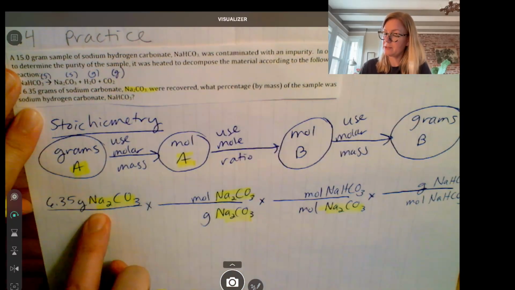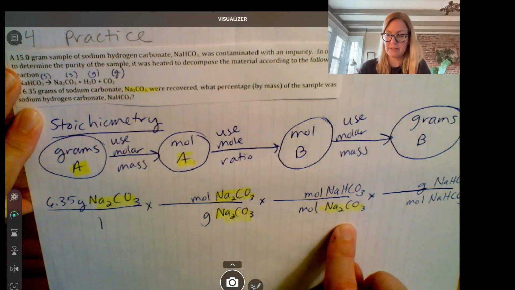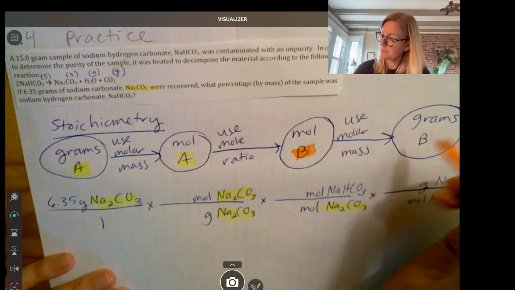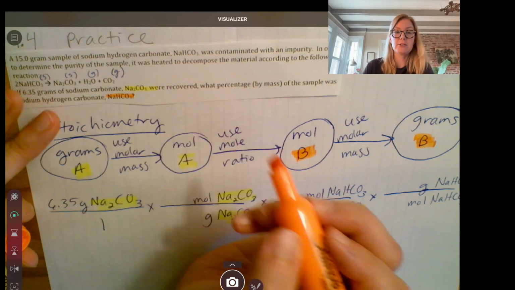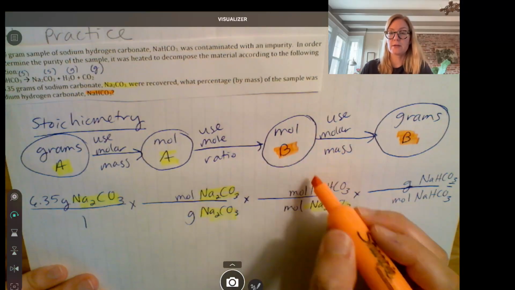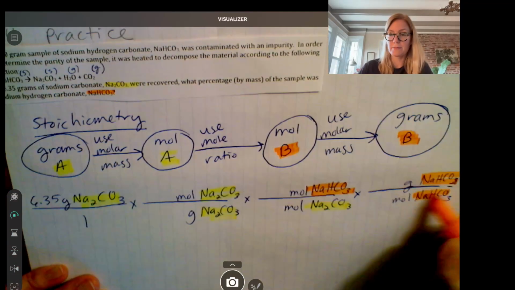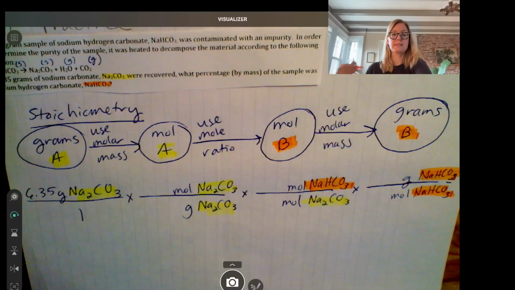So we had grams of Na2CO3, grams of Na2CO3, moles of Na2CO3, moles of Na2CO3. And then B, I'm going to highlight with orange. B is what the question's asking about, which in this case is NaHCO3. So that goes on the top of this factor, the top of this factor, and it gets thrown under the bus here. Okay, so that's kind of our stoichiometry setup.